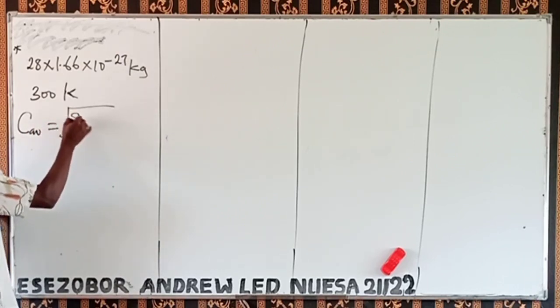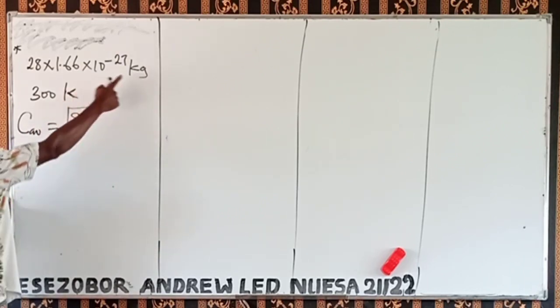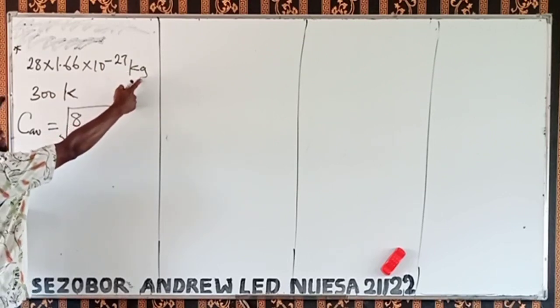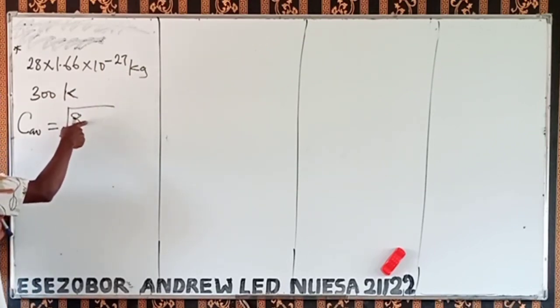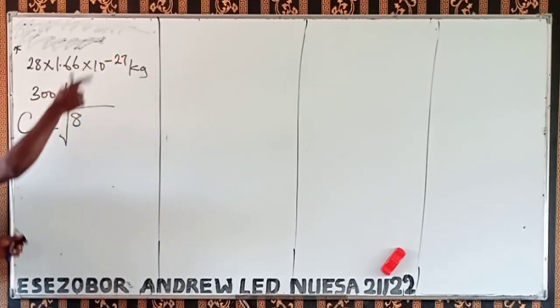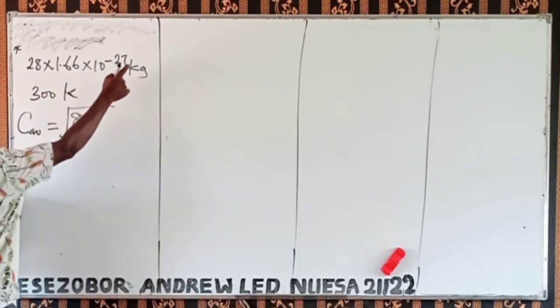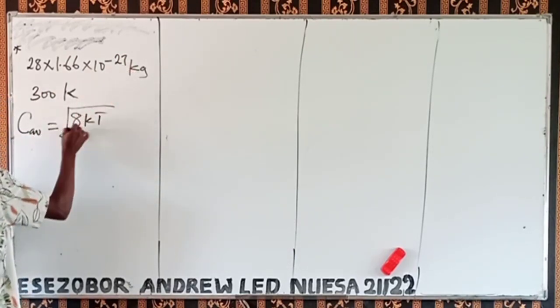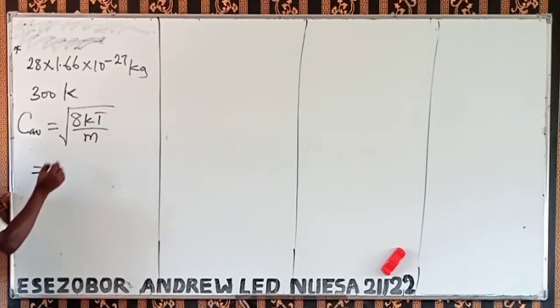It's that C_av is equal to the square root of 8... Look at kilogram. The mass that was given is in kilogram, so we're going to use the one with k. If the mass is in grams per mole, which is molar mass, we use the one with R. So if the mass is in kilogram, we use 8kT over pi times m.